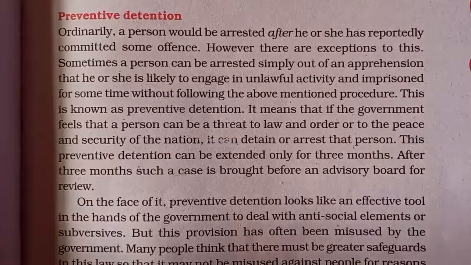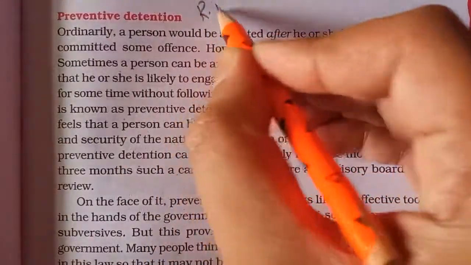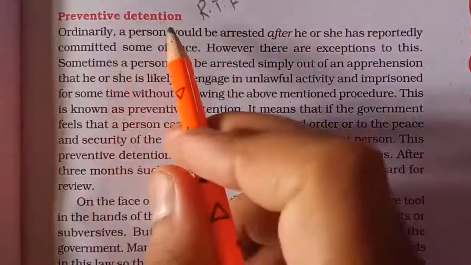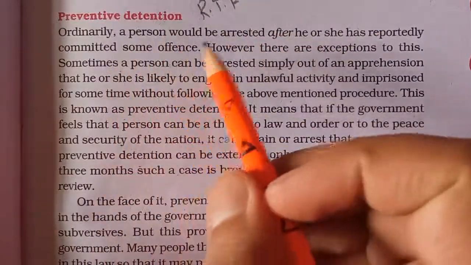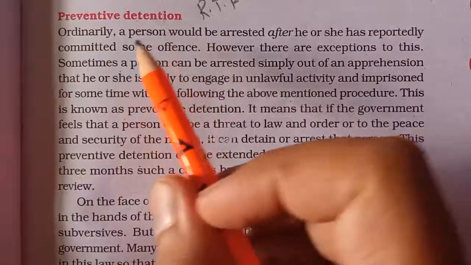Next important notion: right to freedom. So this is also under the right to freedom. Preventive detention. So we'll try to understand preventive detention. Already you have studied it in junior classes also, but again we are revising it here.